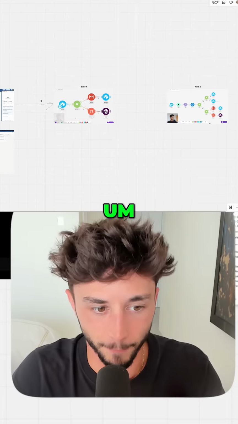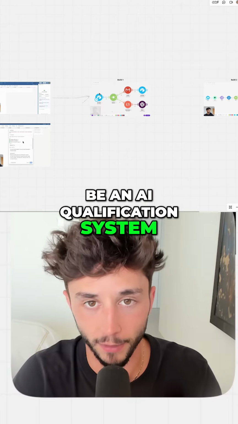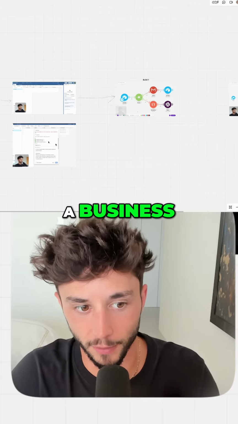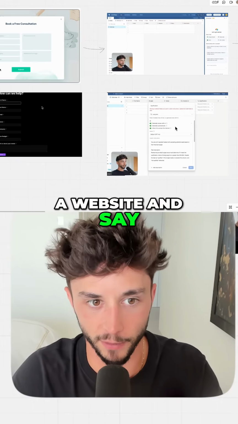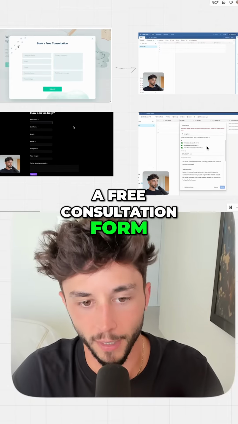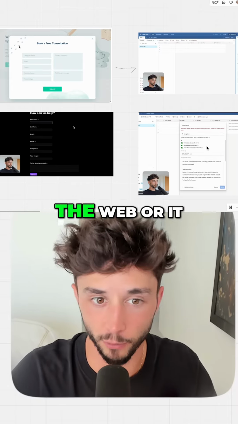So as we touched on, this is going to be an AI qualification system for inbound leads to a business. The easiest way to explain this is if we had a website and say we had this book a free consultation form, and we might be running ads to it. We might just have that on a website and people just discover it by searching the web, or we're showing